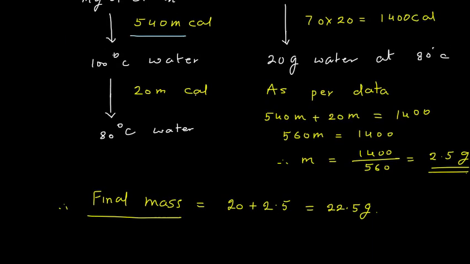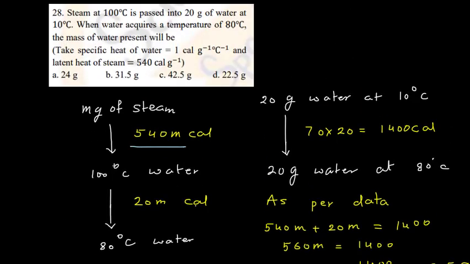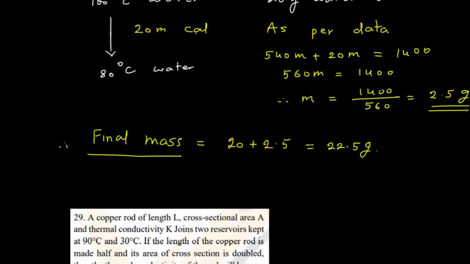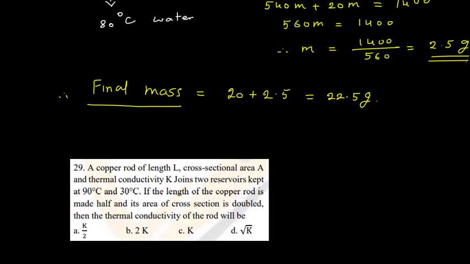Therefore m is equal to 1400 divided by 560, and this will give me 2.5 gram. So steam required is 2.5 gram. Now this steam will also finally convert to water. So 2.5 gram plus this original water of 20 gram will give me 22.5 gram. So my final mass is 22.5 gram.